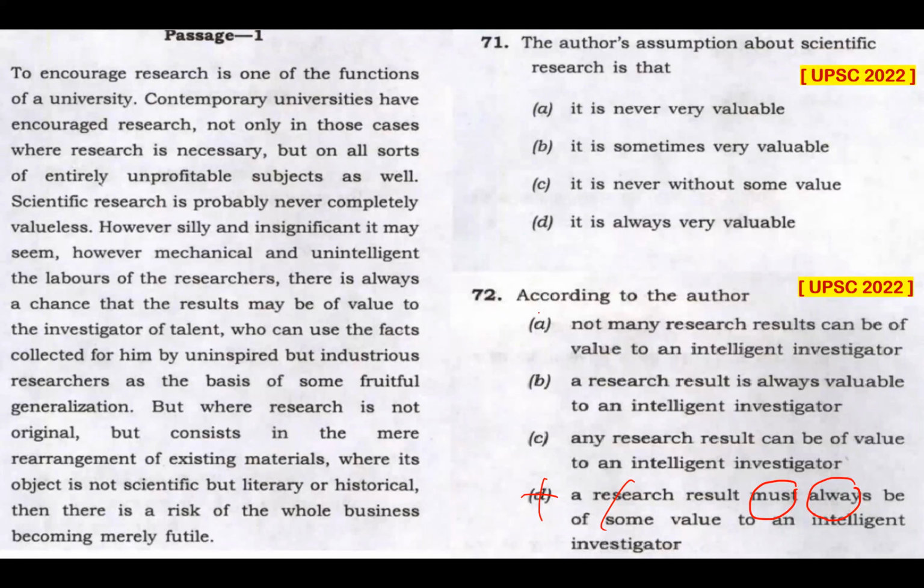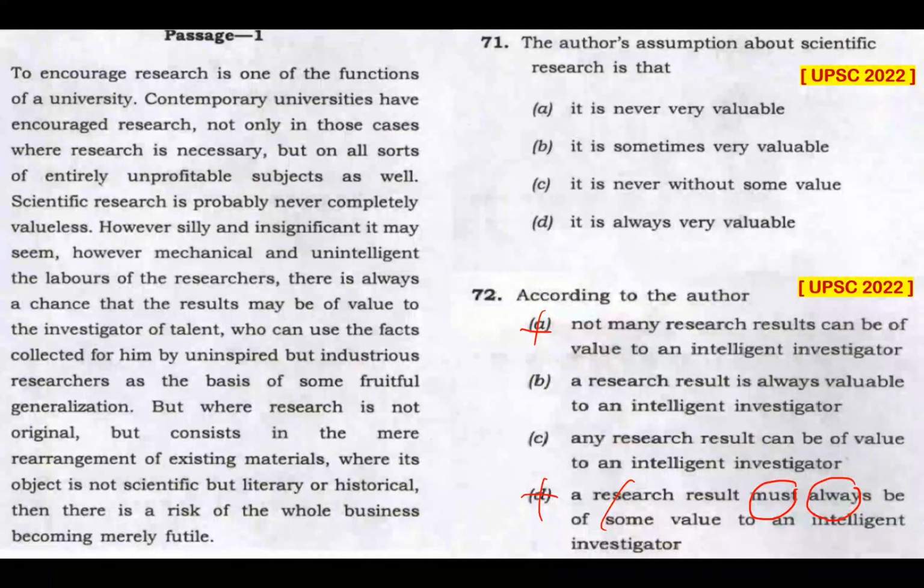Option A is also an elimination for me. Why? Not many research results can be of value to an intelligent investigator. Though this passage towards the end is mentioning certain research which is not original, not scientific, this passage is primarily focusing on how research results can be of some value. This passage is being positive and not negative. It will be negative to point out that not many research results can be of value to an intelligent investigator, but it will be positive to point out what the author is really trying to point out. And that is not option A in any case.